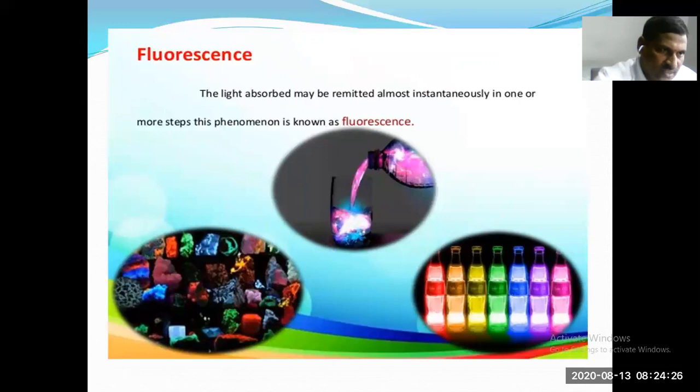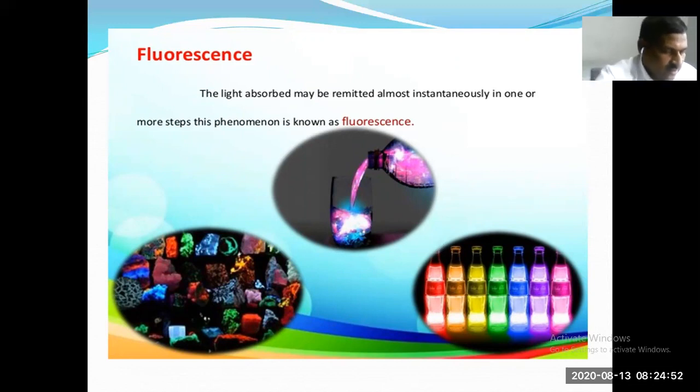So fluorescence: the light absorbed may be re-emitted almost instantaneously in one or more steps. This phenomenon is known as fluorescence. This is written, from the Jablonski diagram, as S1 to S0 plus h nu.